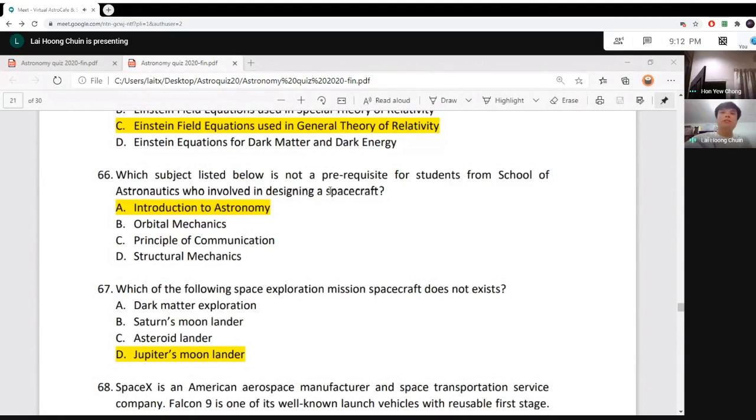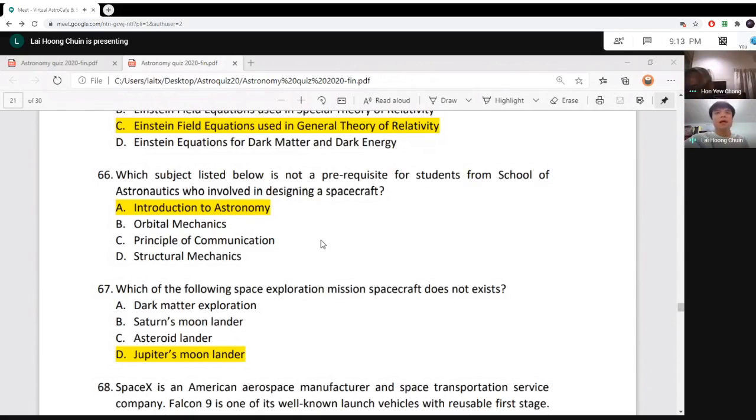Now, to design a spacecraft, first we need to identify the mission to see which mission. Of course, if it is an astronomy mission, introduction to astronomy is a must. But if it is not an astronomical mission, for example, we are sending a communication satellite, or a remote sensing satellite to monitor a certain area, or for internet purpose, then introduction to astronomy is not actually necessary.